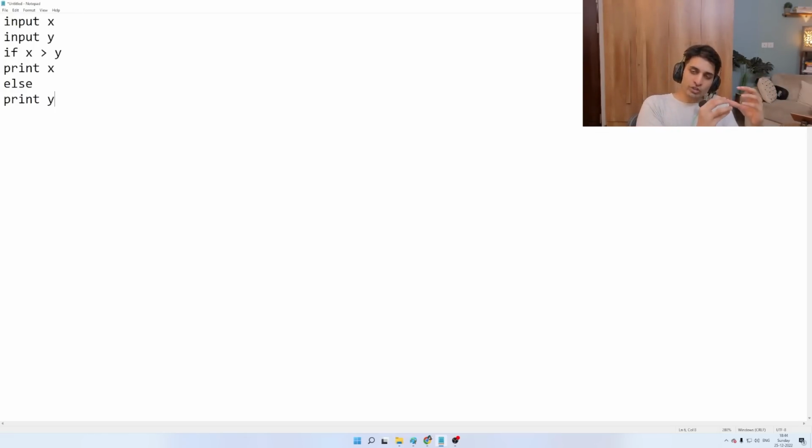There is some logic that is going on in the back end of your computer, of that program. And that logic is taking inputs and mangling those inputs and giving you some output. So what is this program doing? This program is just checking whether X is greater than Y. If it's greater than Y, it's printing X. Otherwise, it's printing Y. What is it doing? It's printing the larger of two numbers that you give it. Okay. Now, this is how we did programming for many, many, many years.